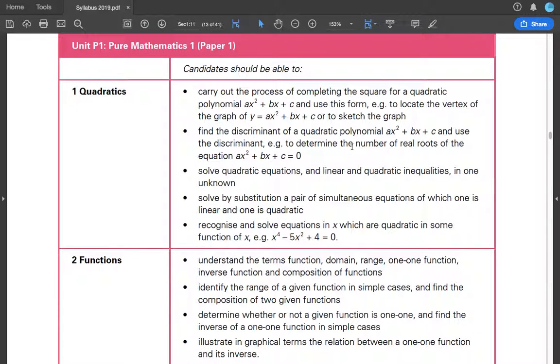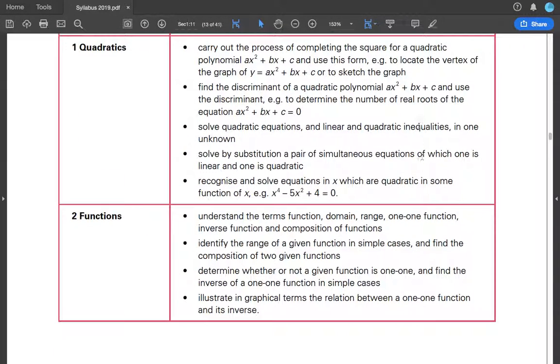Find the discriminant of a quadratic polynomial and use the discriminant to describe the number of real roots of the equation. Discriminant means delta, which is b squared minus 4ac. To determine the number of real roots, you must remember: b squared minus 4ac greater than 0, 2 different real roots. Less than 0, no real roots. Equal to 0, 1 repeated real root. Okay, you must remember that.